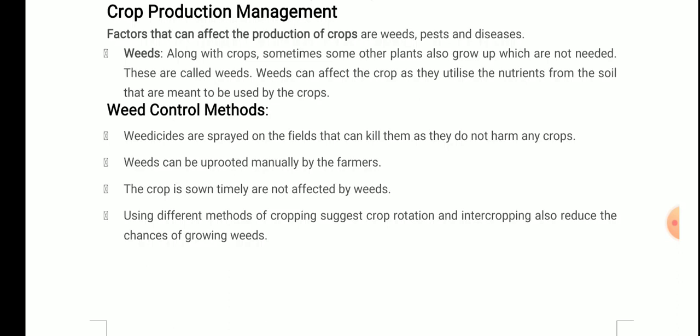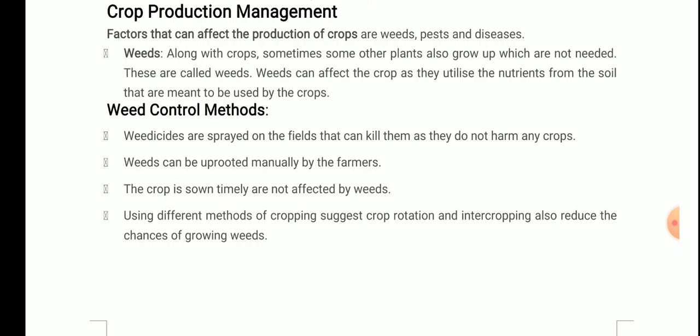First, weedicides are sprayed on the fields that can kill the weeds as they do not harm any crops. Second, weeds can be uprooted manually by the farmers. The crop is sown timely so it is not affected by weeds. Using different methods of cropping such as crop rotation and intercropping also reduces the chances of growing weeds. So these are some methods that are used to control the weeds.